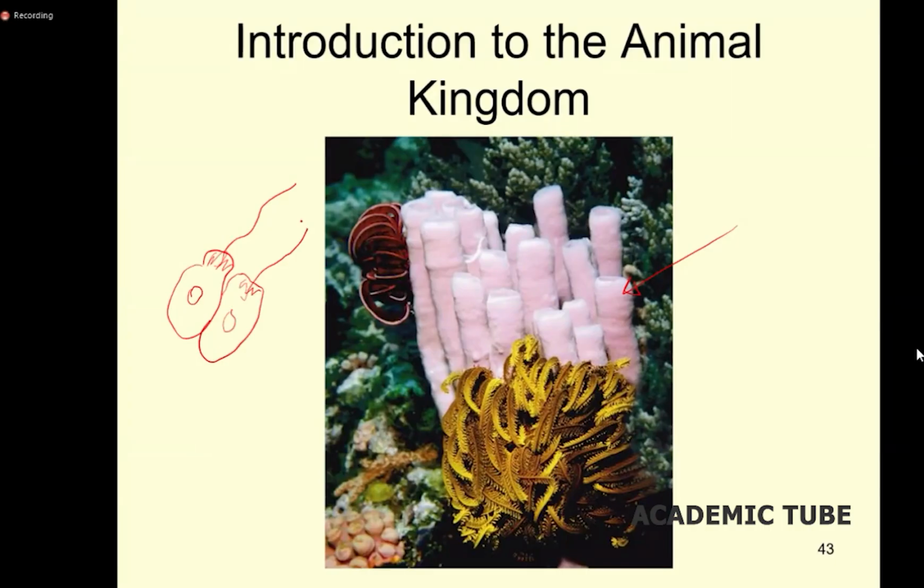That shows the very primitive type of animals of the animal kingdom, originated from what we called choanoflagellate individuals or choanoflagellate protists.